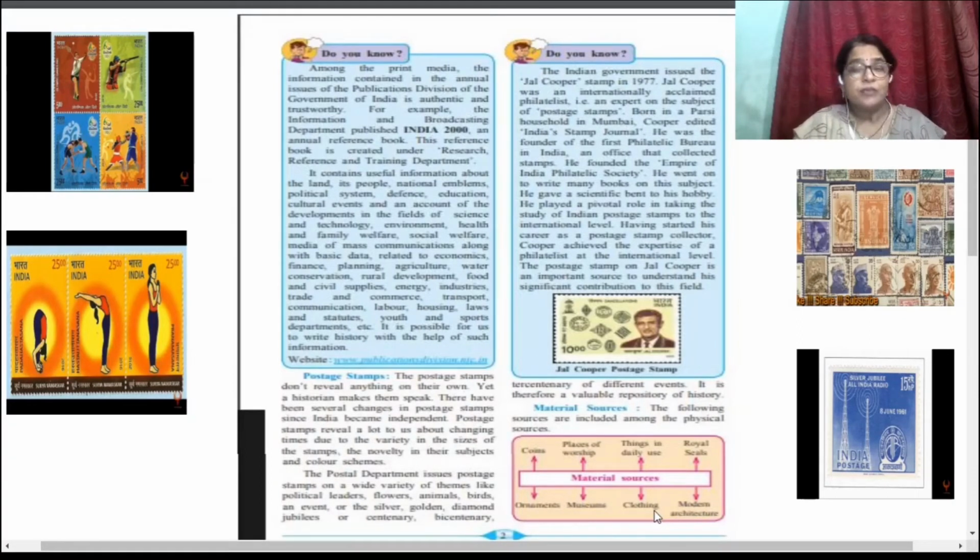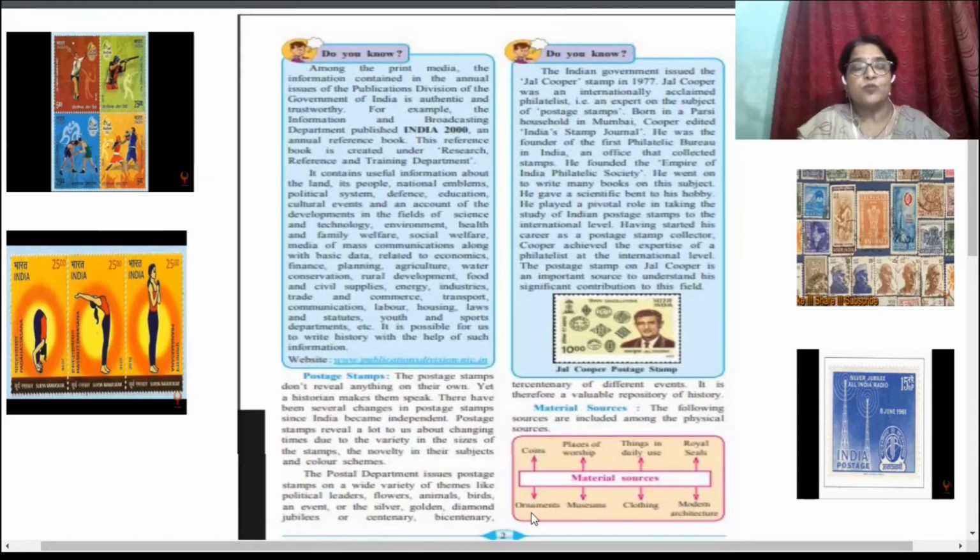Clothing, that means we get information about what type of clothes they were using. Then museums and ornaments. Through museums also we are getting information. All types of things are kept there, various types of paintings, various types of books, various types of pots are kept in the museum.